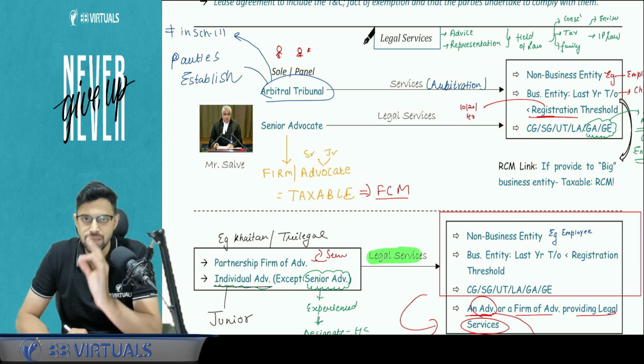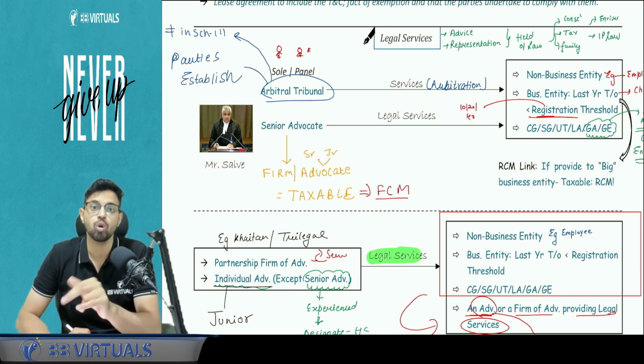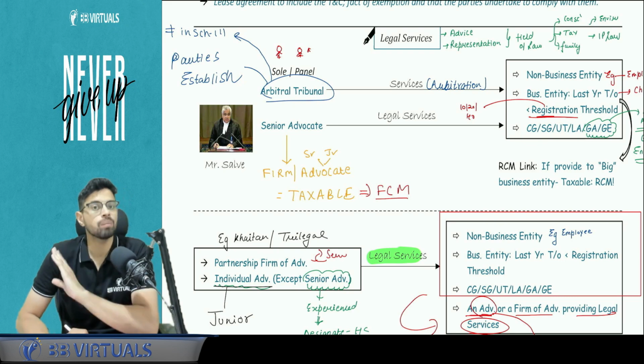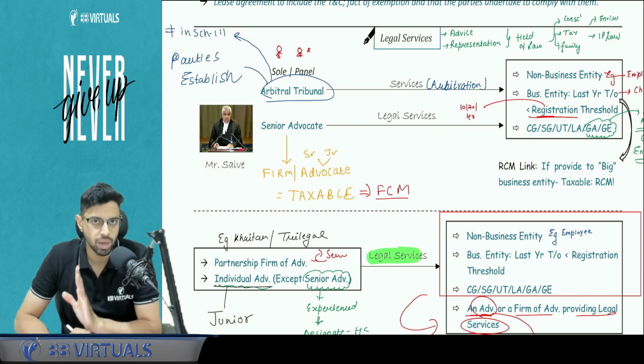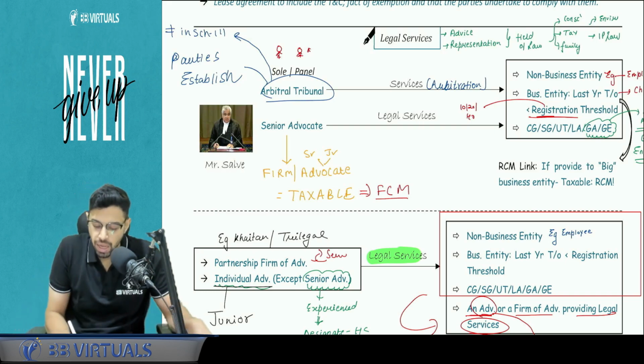Arbitral tribunal exists as a result of an agreement between the parties that go under arbitration. So this is not the company law tribunal that we are talking about, or a consumer tribunal. No. So this arbitral tribunal is not covered under Schedule 3. Now pay attention. The arbitral tribunal can be either a sole person or a panel of tribunal, I don't care. Arbitral tribunal is providing services to whom?